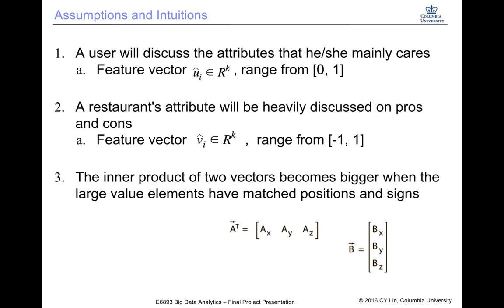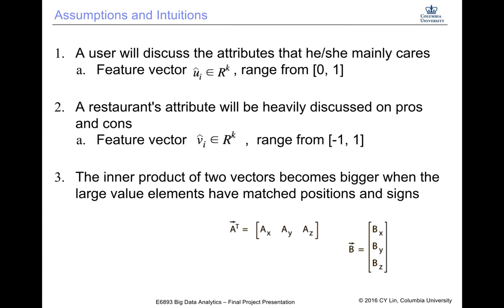Second, an item's properties will be heavily discussed in the reviews about pros and cons. For example, two restaurants might have the same average ratings but different strengths and drawbacks. From the review text of the first restaurant, we can infer which exact property that the restaurant is good at or not good at. We can do the same analysis for the second restaurant, too.